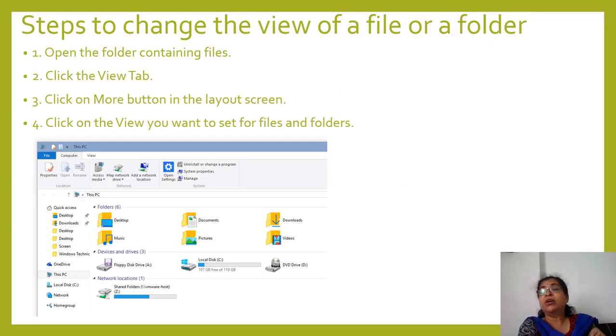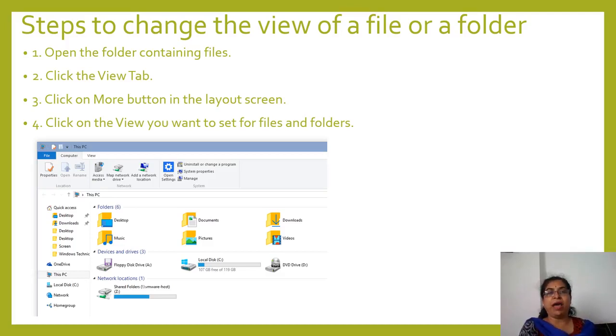Steps to change the view of a file or folder. See, like this, in one particular way it is shown. But if you want to see in big size, if you want to see all the details of it, that is possible. And how to see that? For that, we are going to see this viewing files. For that, open the folder containing files. Any folder which you want to open, click on that.